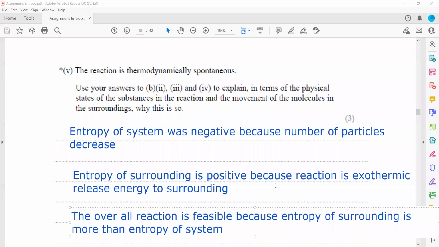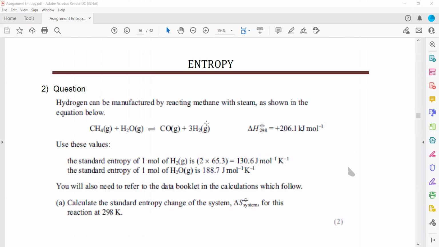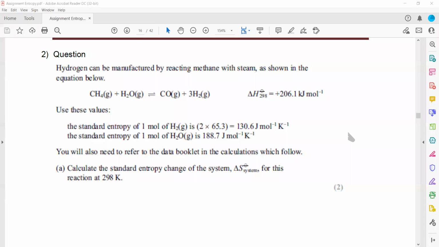Is it clear? This part 5, B5. So system is decreasing, surrounding is increasing, and because the surrounding value is higher, that's why overall it will be feasible.